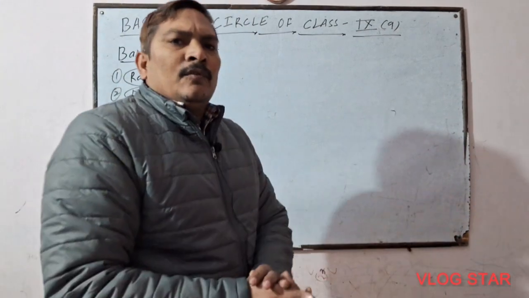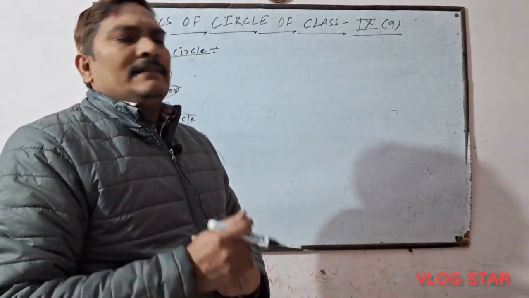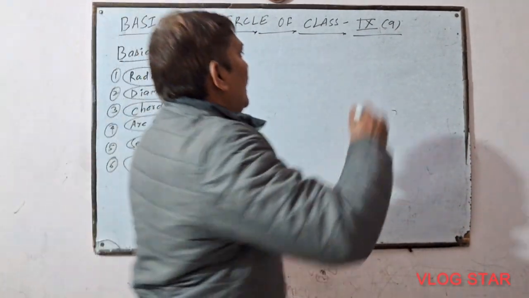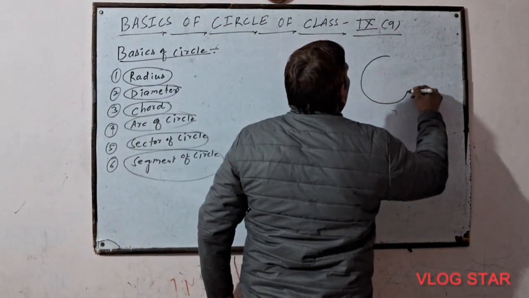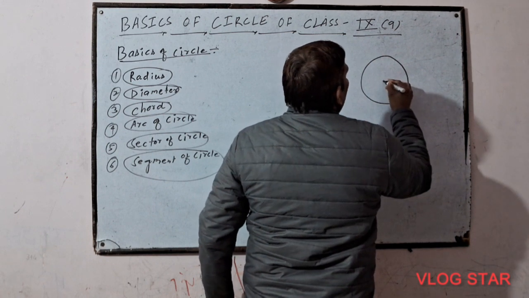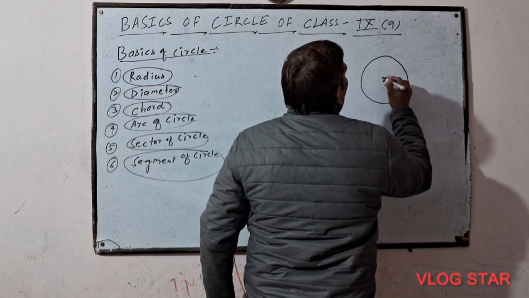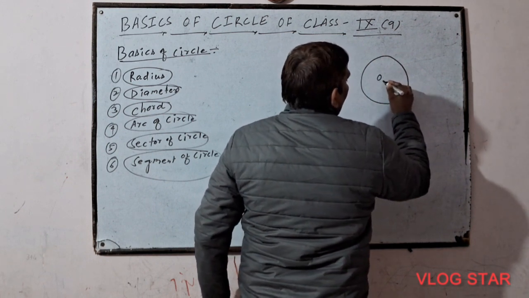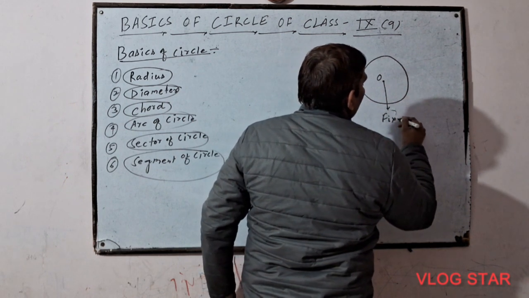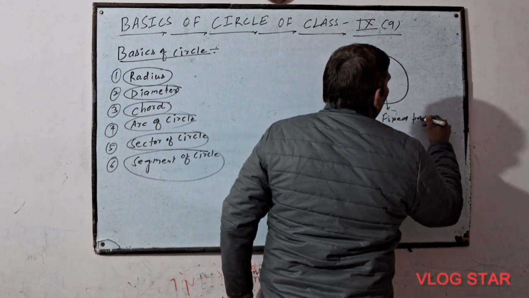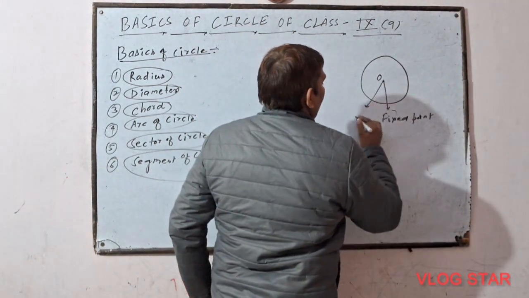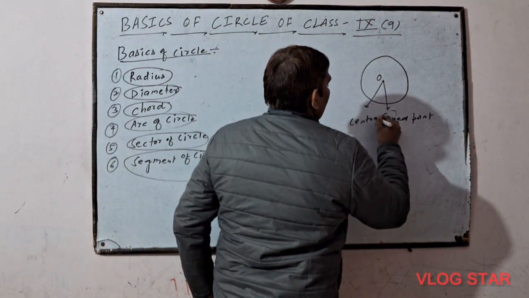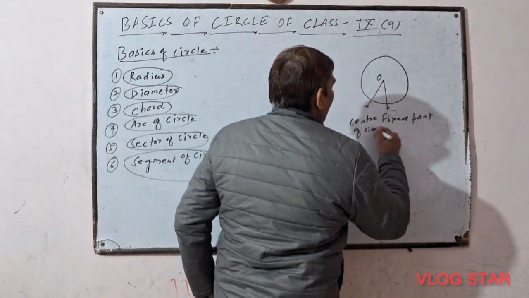If anybody asks what is circle, then its answer is very simple. A circle is a closed figure whose distance from a fixed point is fixed. This is the fixed point, and this fixed point is taken as the center of circle.